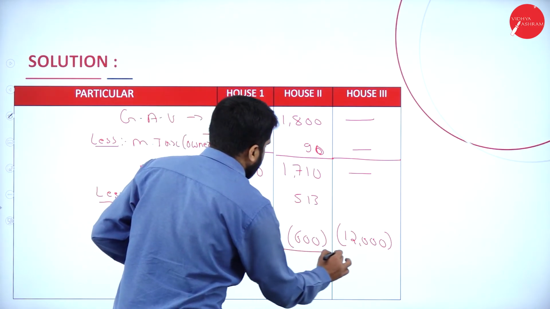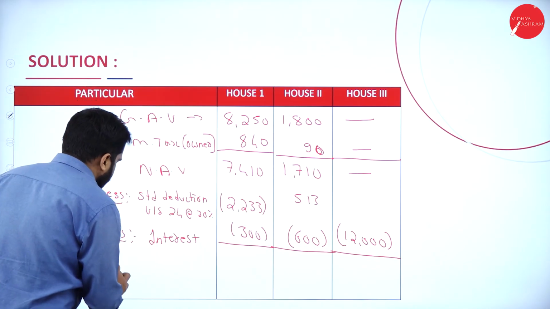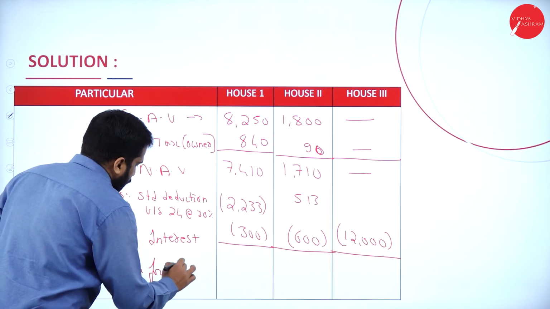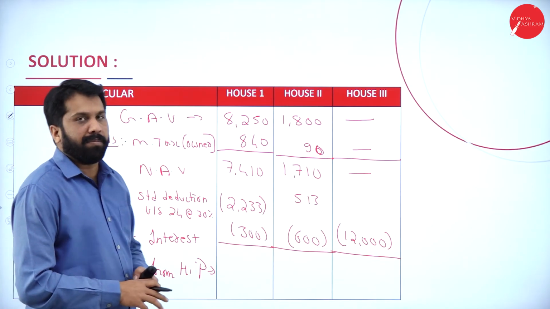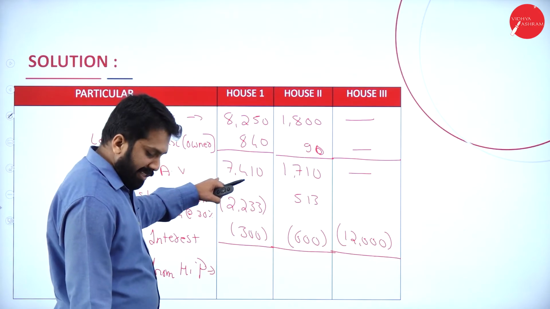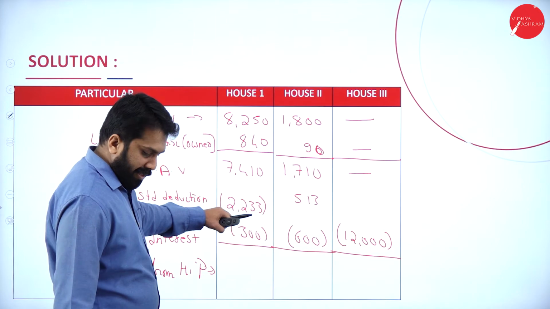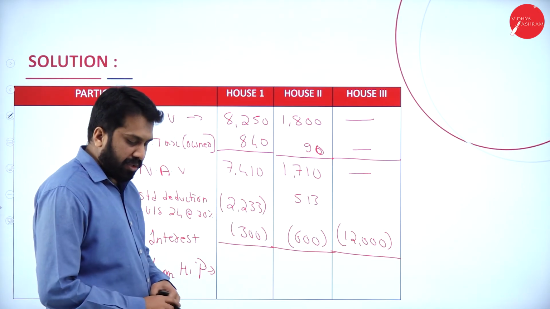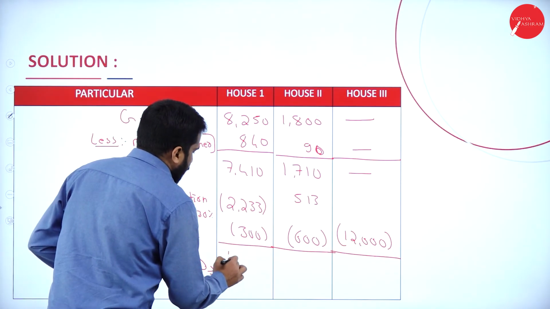Now we'll see what is your income from house property. I'll go one by one. These are taxable income from house property. In this you have 7,410 minus 2,223 minus 300. How much you got? I got 4,877.